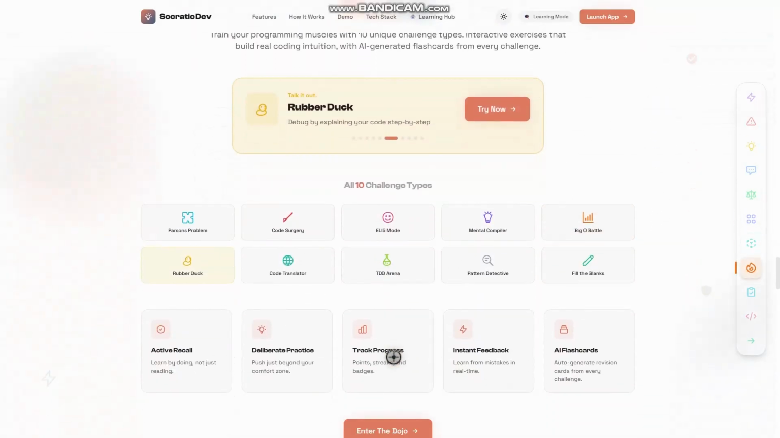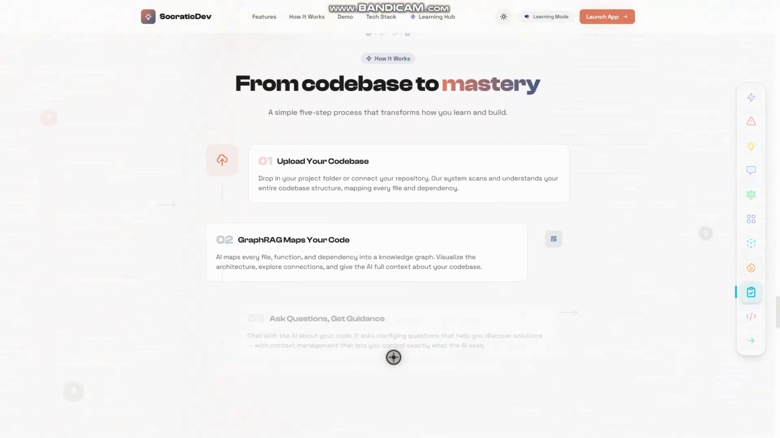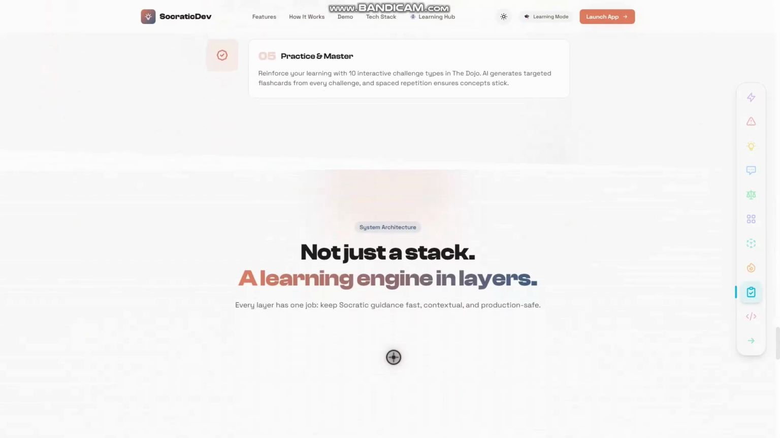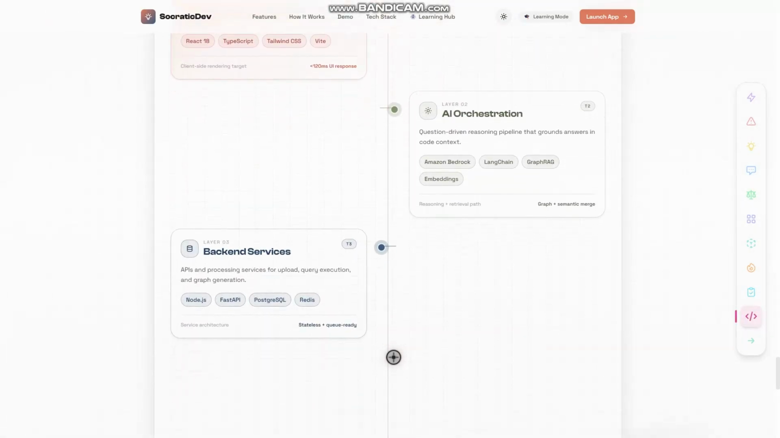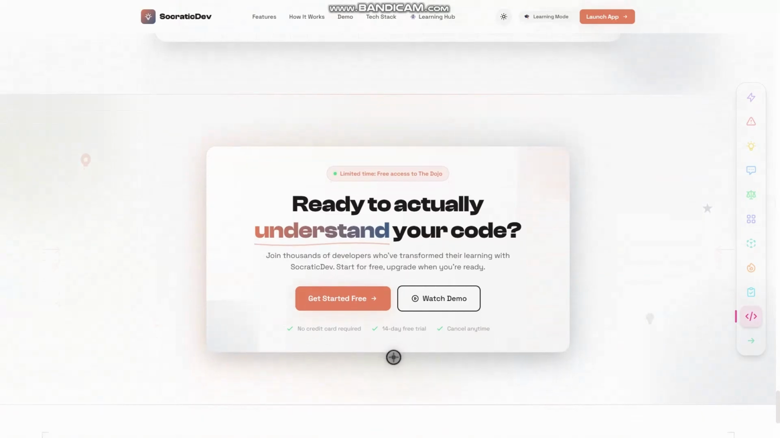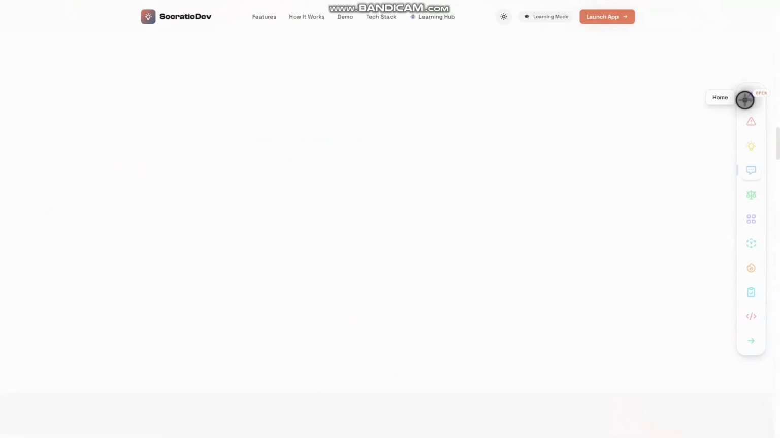No other tool combines intent-aware AI guidance, project-level code intelligence, and a spaced repetition memory system in a single workspace. This is not a chatbot with a code block. This is a thinking environment built from the ground up for developers. And we built it for everyone.